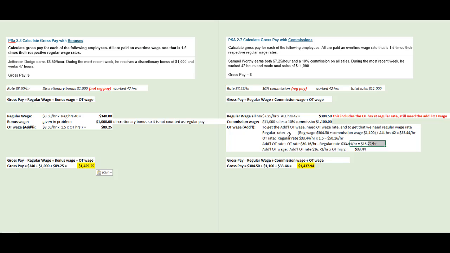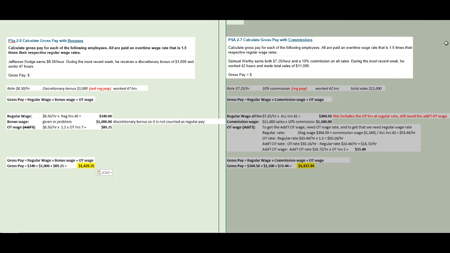And when it's part of regular pay, you have to treat it with the calculation similar to commissions. And that's why I have it laid out here on the right hand side to show you how we had done commissions, so that way you can compare it side by side with bonuses when it's discretionary bonus. If it was, again, non-discretionary bonus, you would calculate it just like on the right hand side. All right.